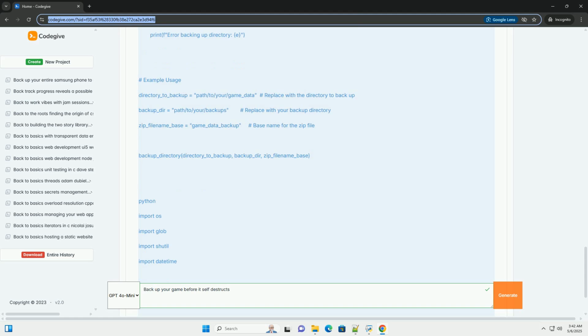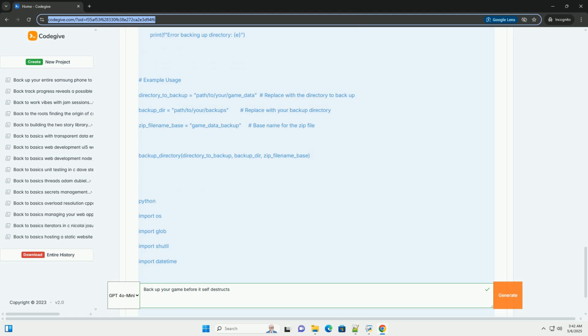Backup rotation, keeping multiple backups. Don't just overwrite your last backup each time. Use a backup rotation scheme. This means keeping multiple backups from different points in time. If a recent backup is corrupted, you can restore from an older, hopefully good, backup. Grandfather-father-son, GFS, a common rotation scheme. Son, daily, keep a backup for each day of the week. Father, weekly, keep a backup for each week of the month. Grandfather, monthly, keep a backup for each month of the year.